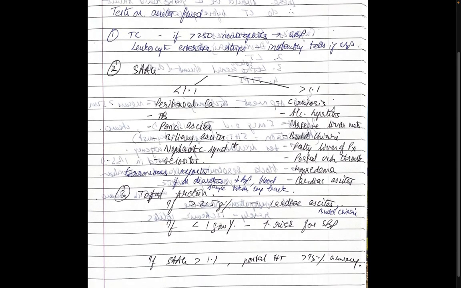You get erroneous reports if the patient is on diuretics, if the patient has hypotension, or the blood sample was taken a long while back. Then you check the total protein in the fluid, and if it's more than 2.5 grams, it's high protein ascites, and this is seen in cardiac ascites, Budd-Chiari, and it's also seen in TB. If the total protein is low, less than 1 gram percent, the patient is at very high risk for SBP. If the SAAG is more than 1.1, the portal hypertension probability is 95%.